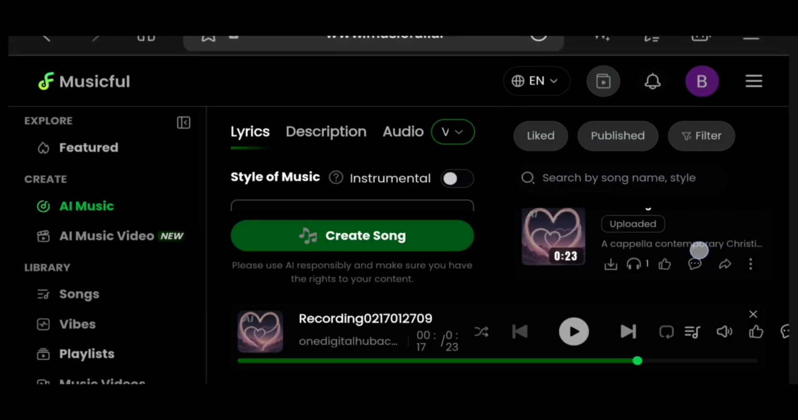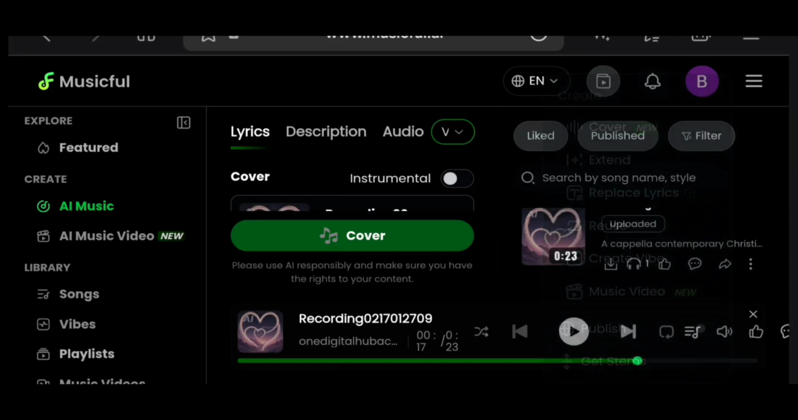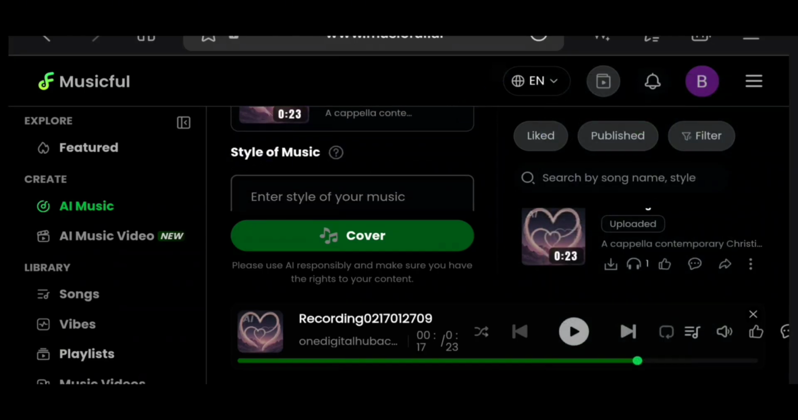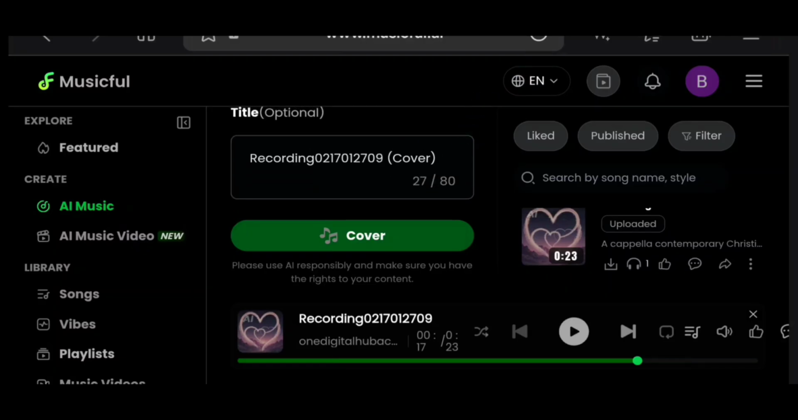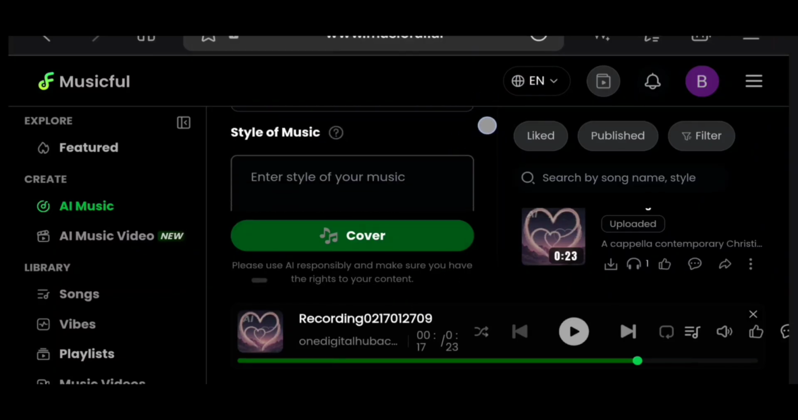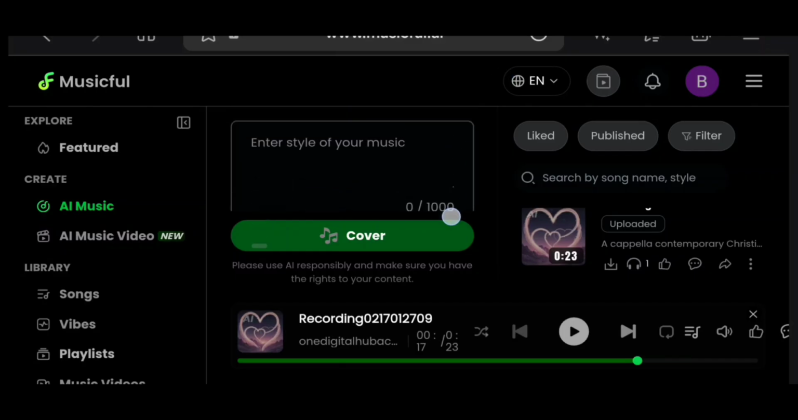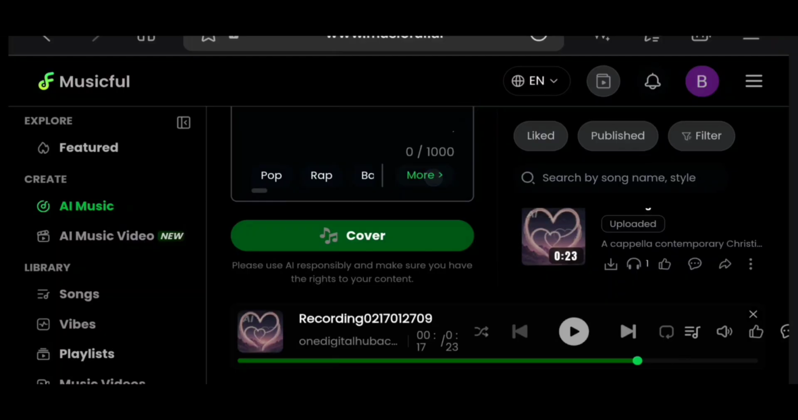Okay, so I'm going to save it. Here is the sound I made. Then I'm just going to refine that sound. Click on these three dots right here, and then you're going to see cover, which is a new feature. Click on cover, and then you'll be able to select all the different features you want and how you want the music to sound like. Now this is the music that I recorded, and then we're going to come over to more.